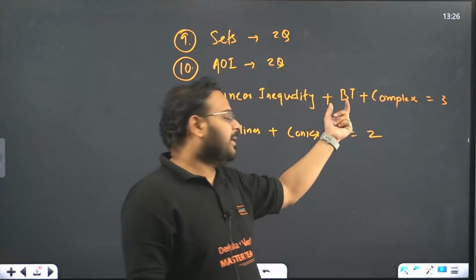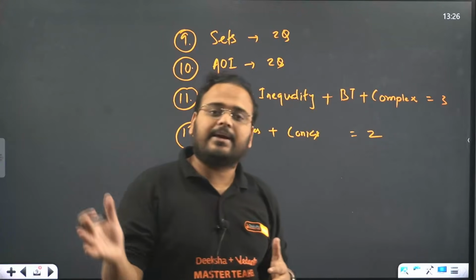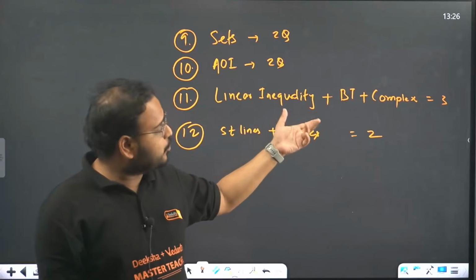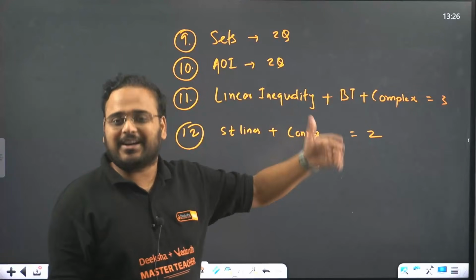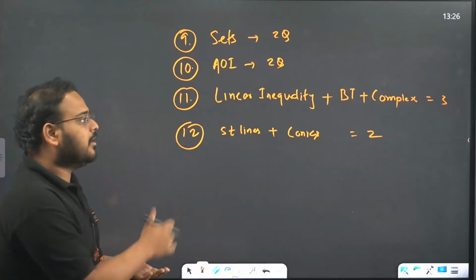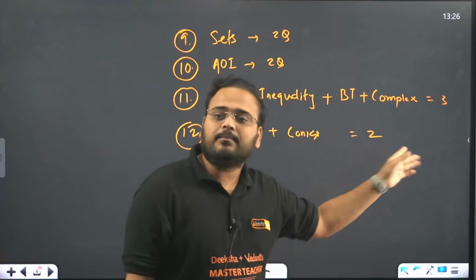Okay, if you don't get it, you can skip it, because sometimes if you cannot use the trick properly, it will take too much time. But if you know the tricks, if you know the kind of question that comes, how can you know that? By solving. Again, I'll come back to that. Complex numbers also, if it is clicking to you very soon, you can finish that problem. Straight lines and conics, again one question each will come, total of 2.